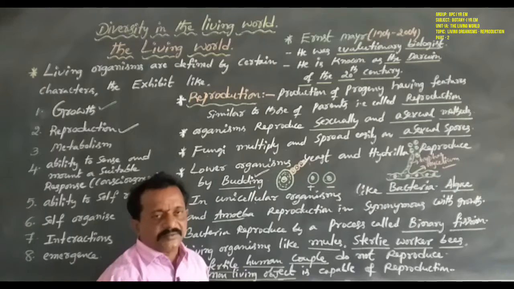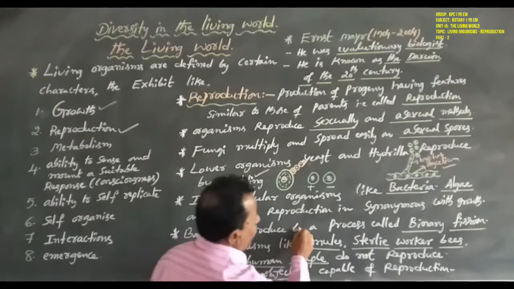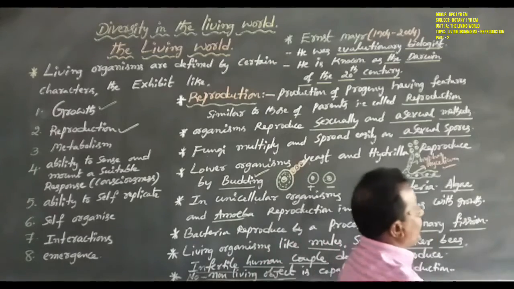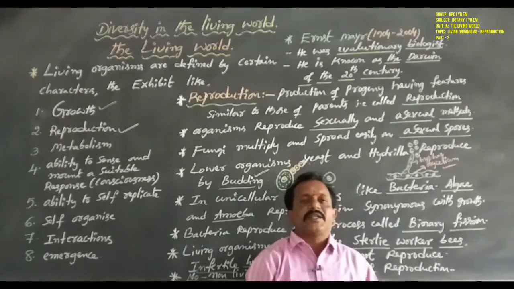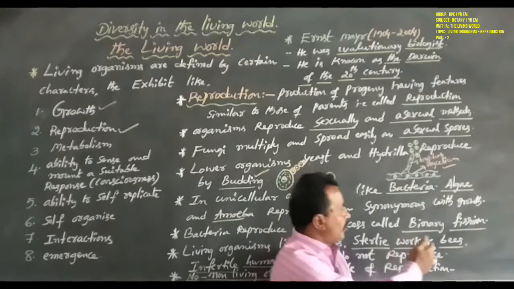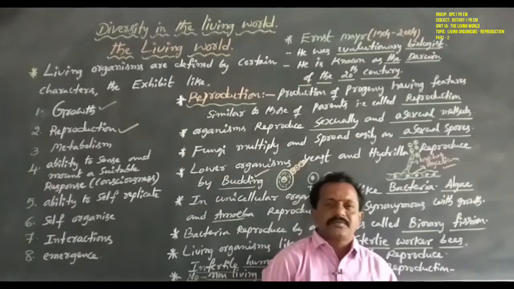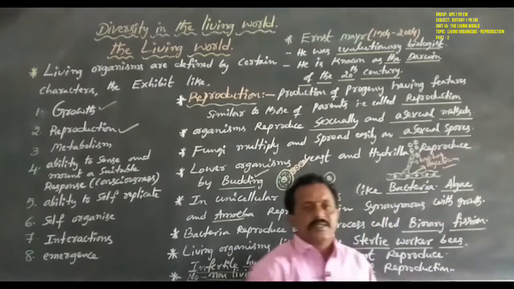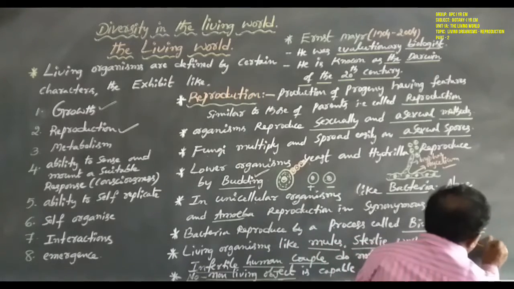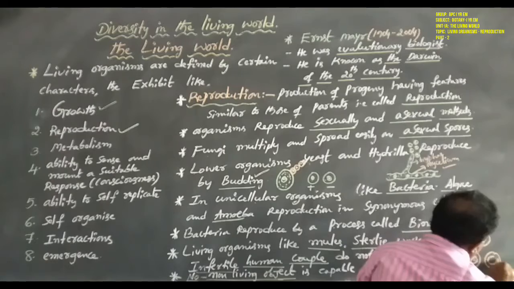That is cell division. Next, bacteria reproduce by a process called binary fission. This is also one type of cell division, which we already discussed in the previous class. One mother cell is divided into two daughter cells.